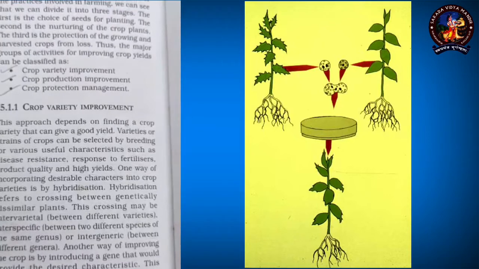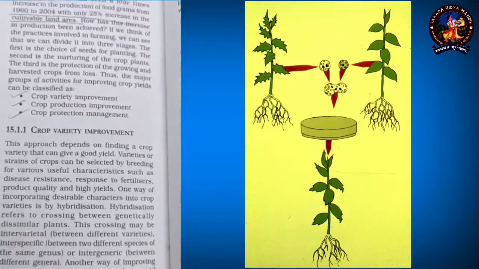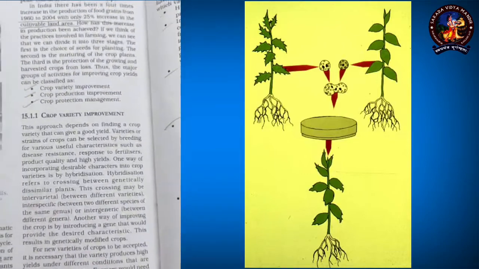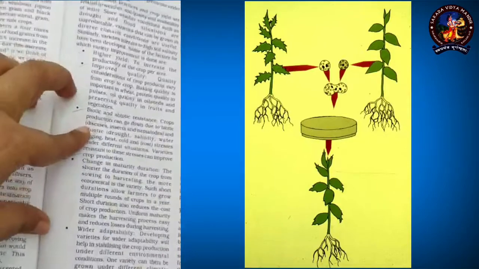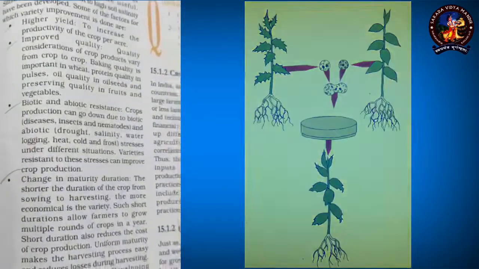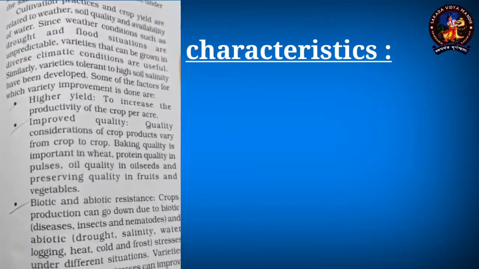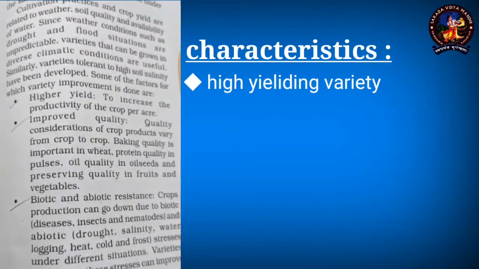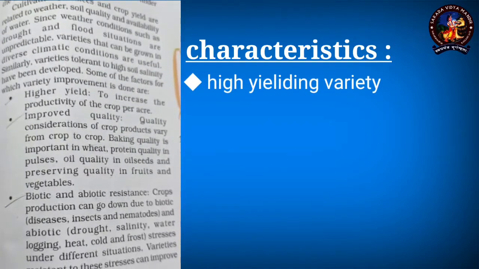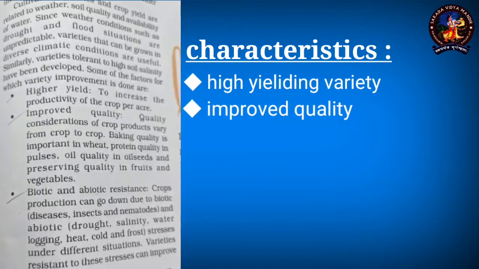There are certain characteristics which are kept in mind for doing this experiment of hybridization. Scientists take some common characters which are used for the process of hybridization. The first and foremost important characteristic which is taken into consideration is a high yielding variety. If the yield is not high, the problem of food production will not be solved. The next is improved quality.